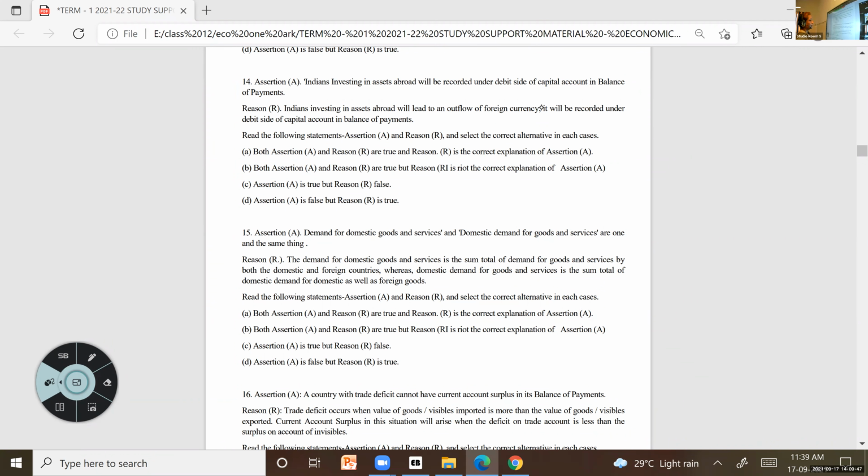Post in the chat box. Indians investing abroad will be recorded where? So think, investment comes in which part? Then next think whether it is an inflow or outflow.